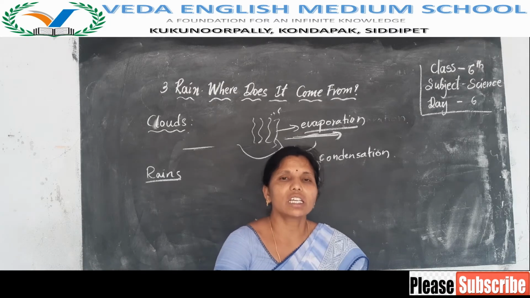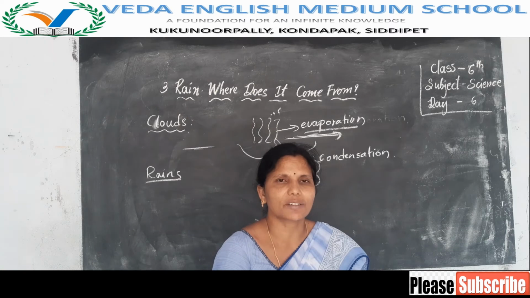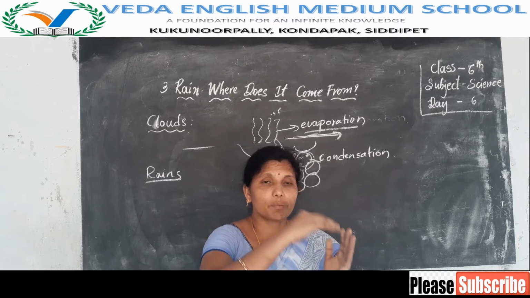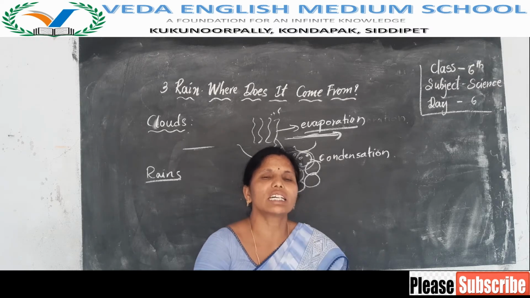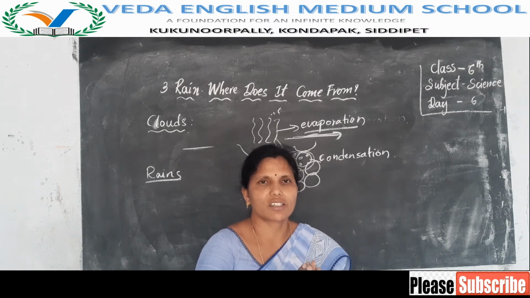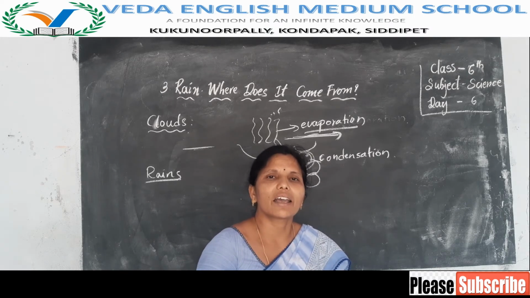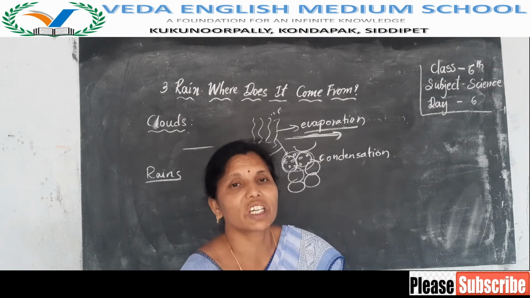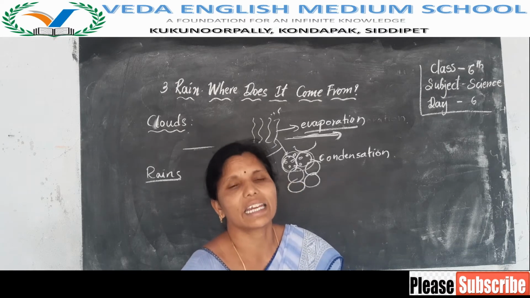Yes, children. So here, due to the big water droplets, the clouds are heavy, which means the clouds cannot hold the water droplets. So that's why they move towards the surface of the earth and the water drops begin to fall. Okay children, this is known as a rain.